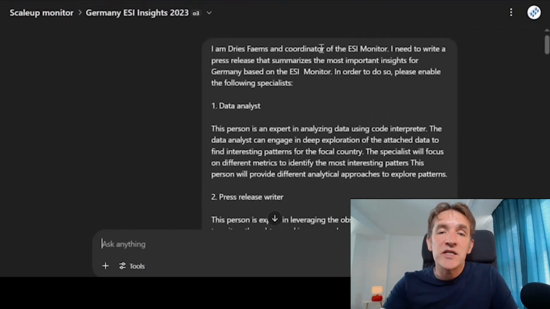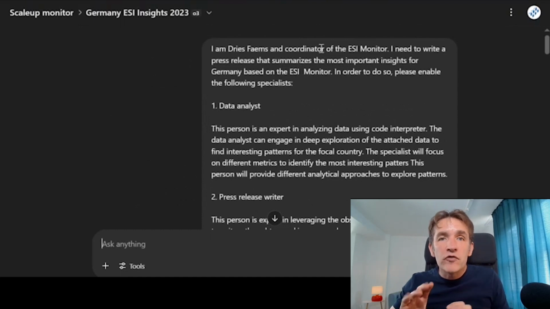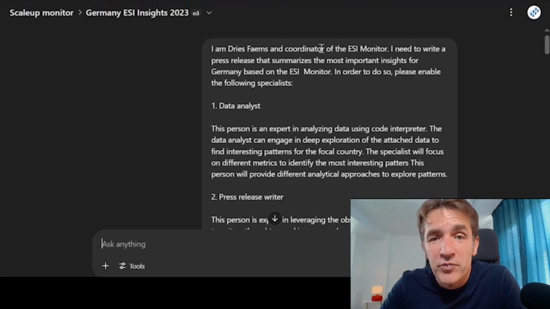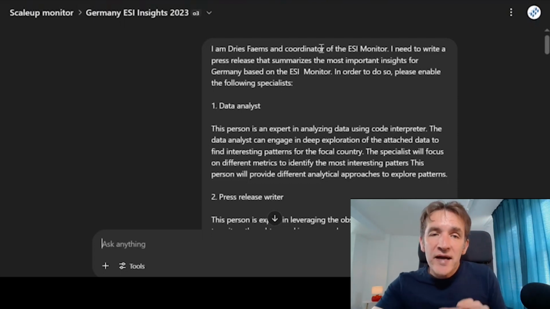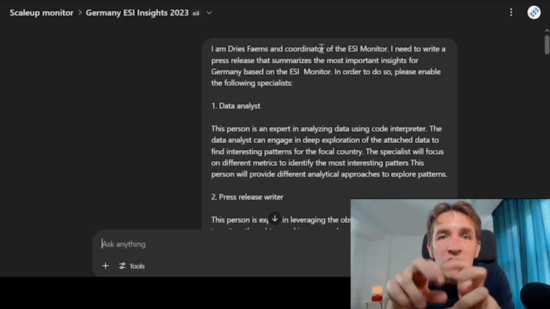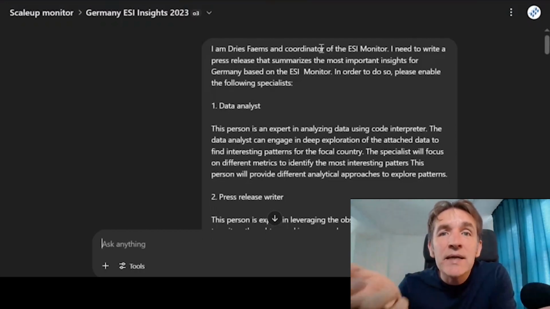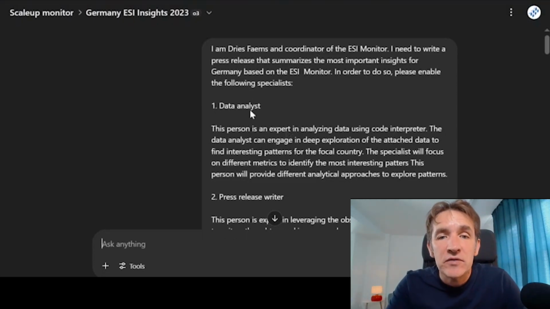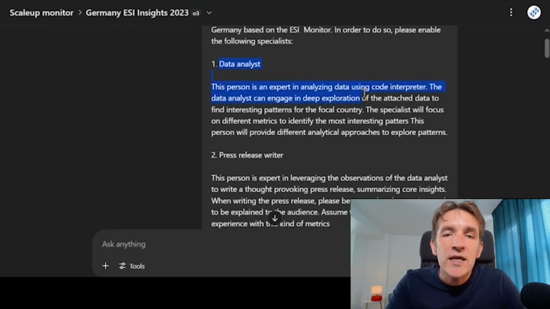Here, what I want to do is automate creating press releases for a specific country based on the data that I have provided. To do so, in my O3 prompt, I create personas of agents that can help me create this press release. And what kind of agents do I need? Of course, I will need a data analyst that will analyze the data for a specific country. So here I've given in my prompt a description of a data analyst.